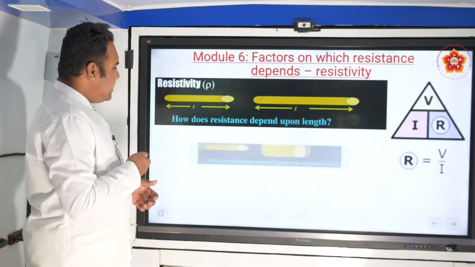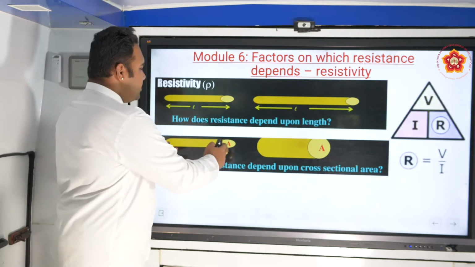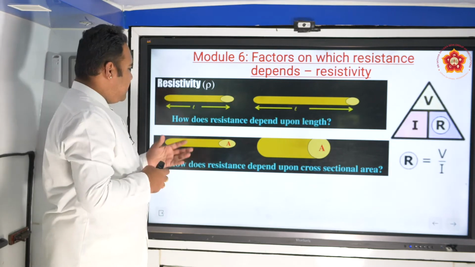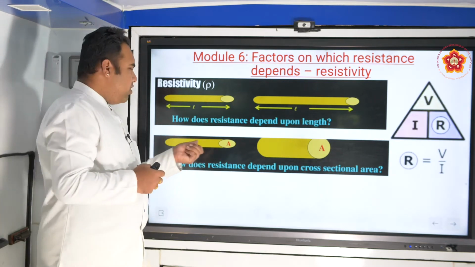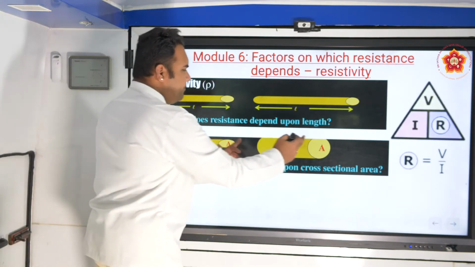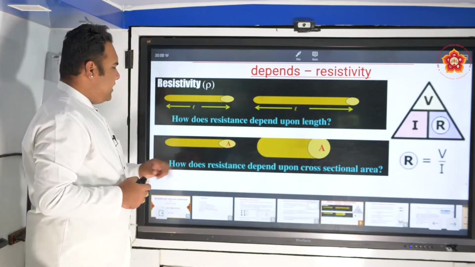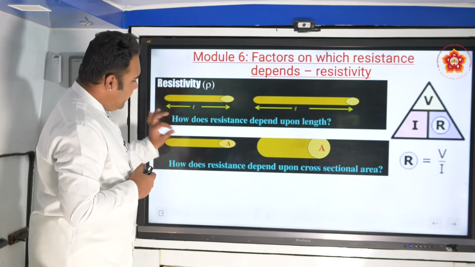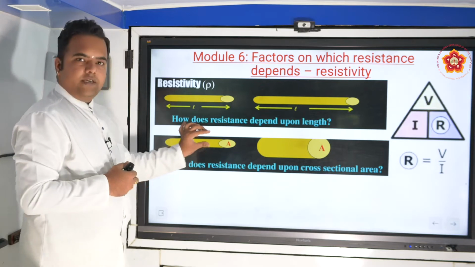Now, let's take another example. Let's talk first in terms of water pipe and water flow. There are two pipes of the same length. You can see that the length is the same for both of them, but in one particular case, the width or the area of cross section is smaller.